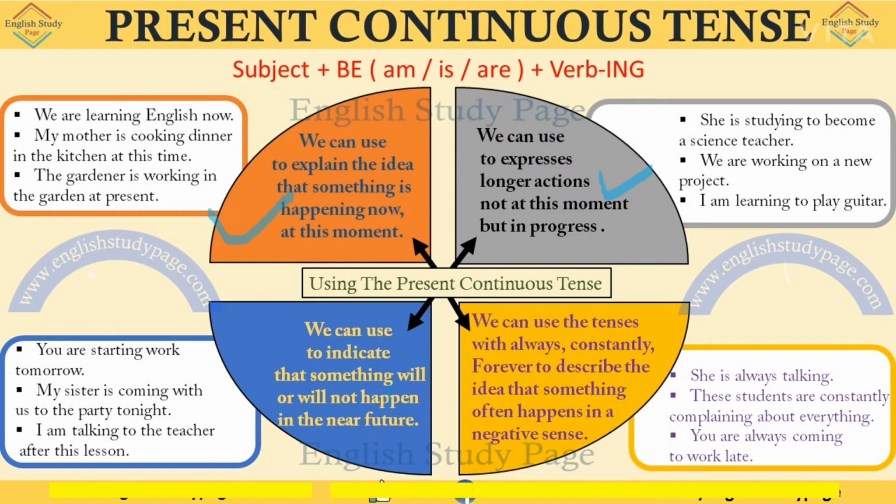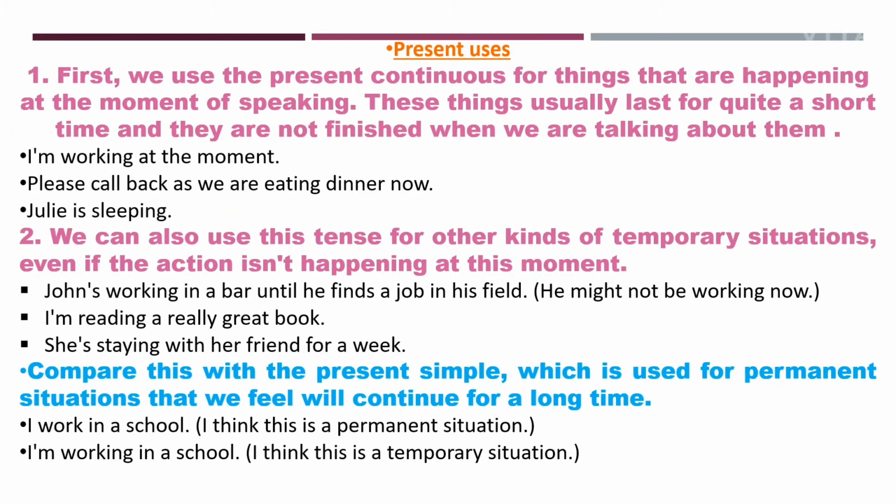And to indicate something that will or will not happen in the near future, there you will be using present continuous tense. And with always, constantly, forever, whenever such type of words are given to you, there also you will be using present continuous tense. Okay, so let's understand its uses in detail.